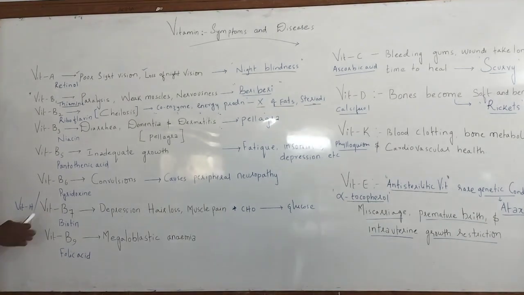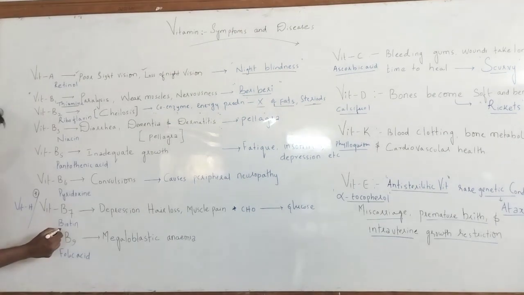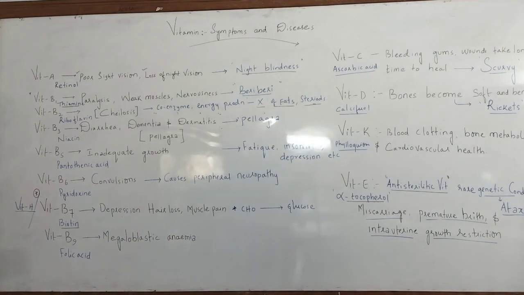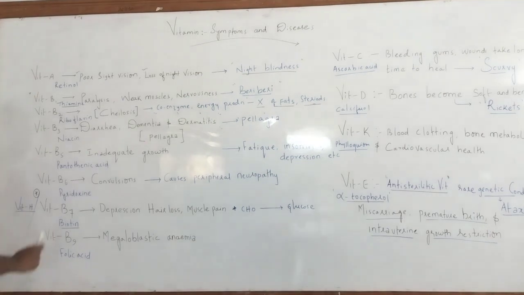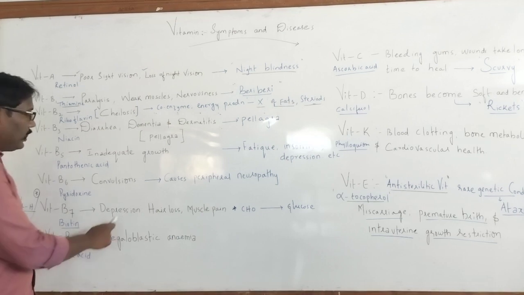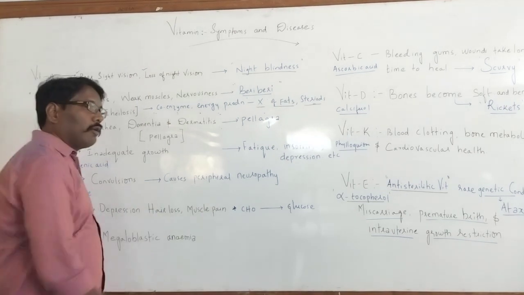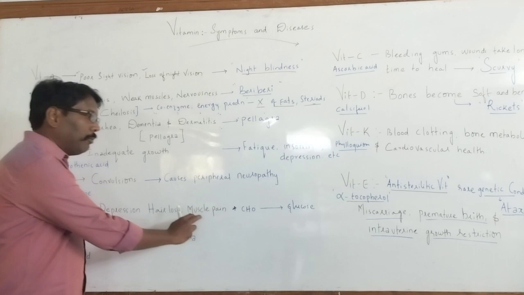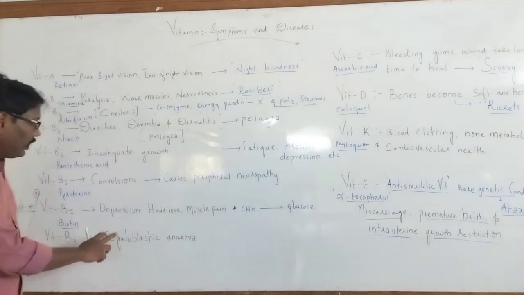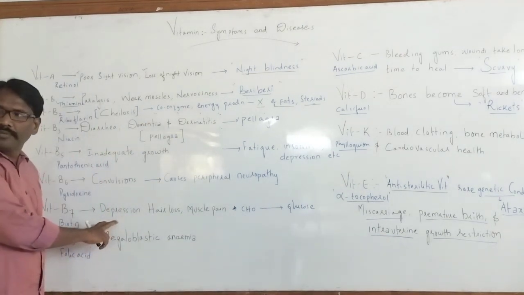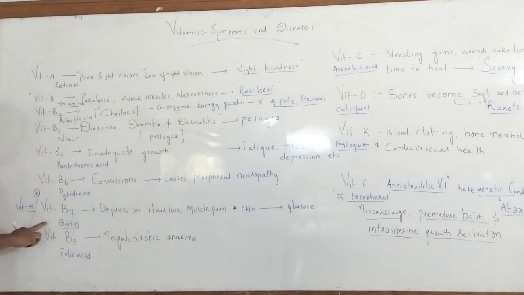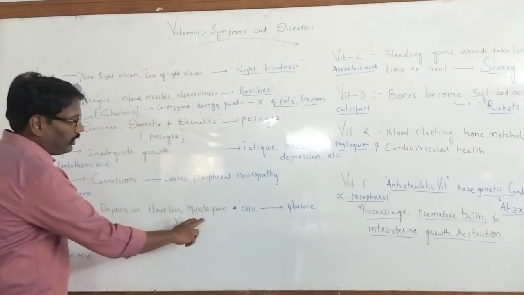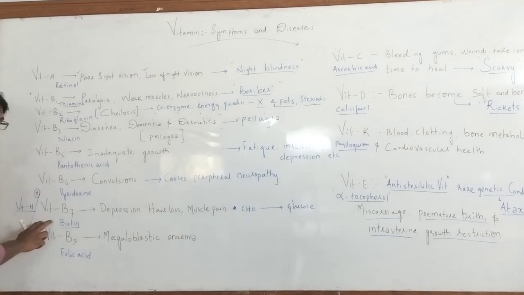So we have another important vitamin by the name vitamin B7, also known as biotin, and it is commonly known as vitamin H. So what is the deficiency of such a vitamin? Depression, hair loss, muscle pain, etc. We feel depression and muscle pain because of lack of vitamin B7.